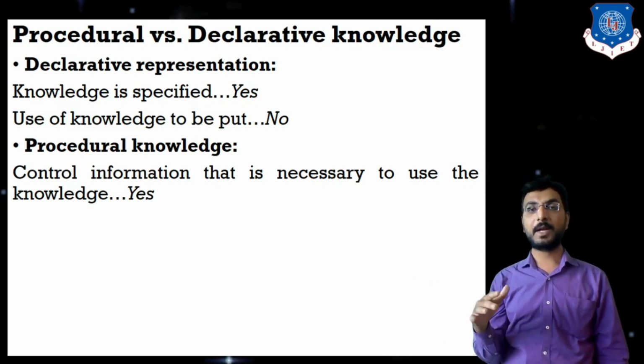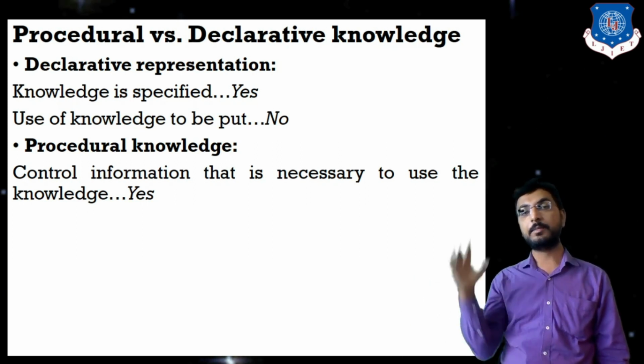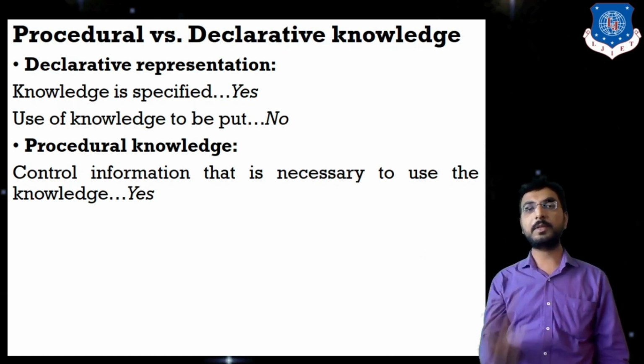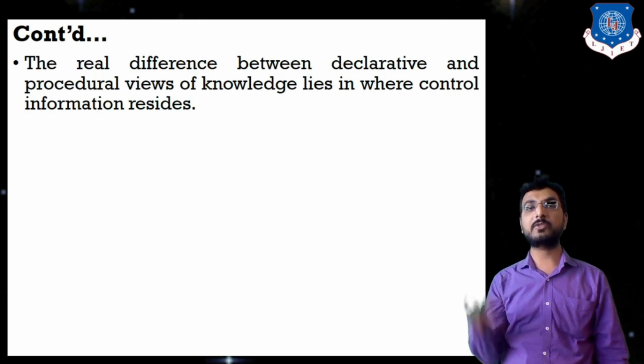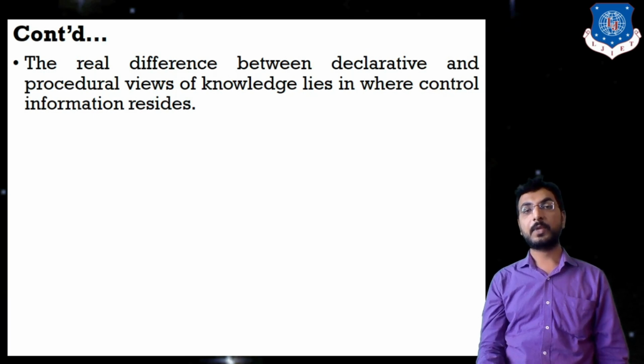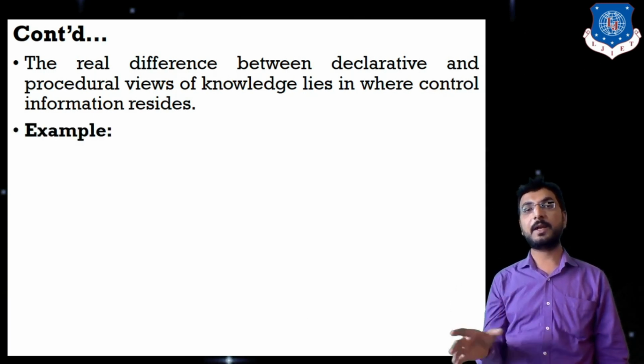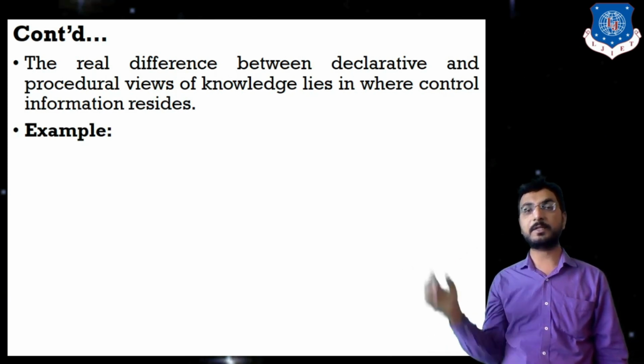All these parameters will be there in procedural knowledge, but not in declarative knowledge, right? So the real difference between declarative and procedural views of knowledge lies in where that control information resides. Let us understand the difference between procedural and declarative knowledge using an example.